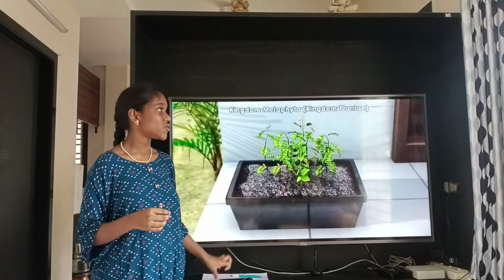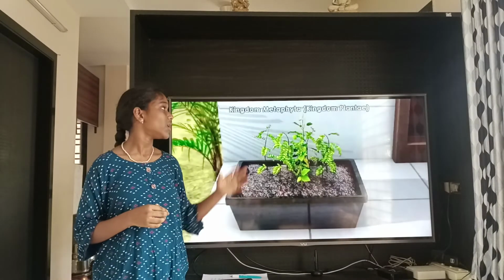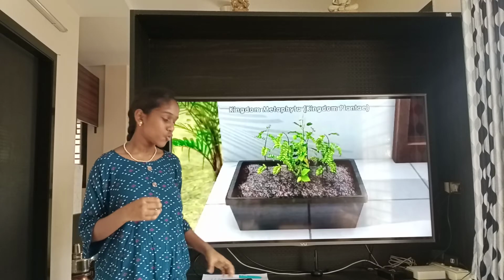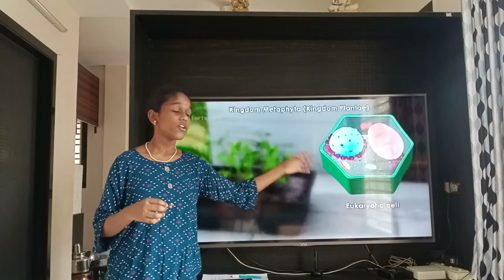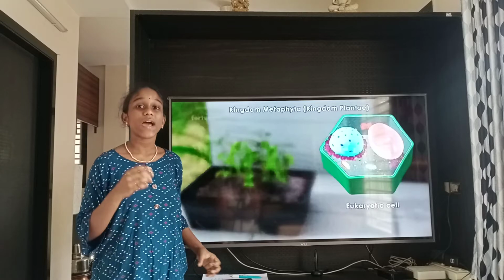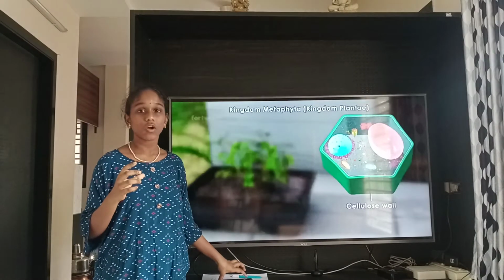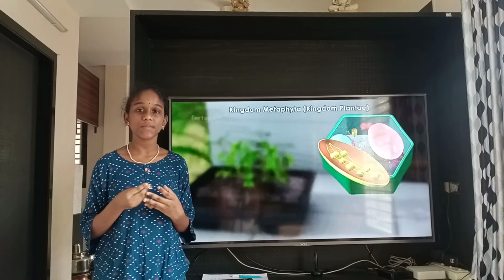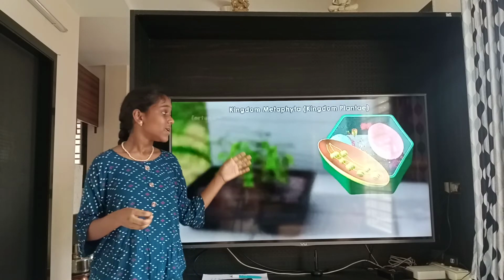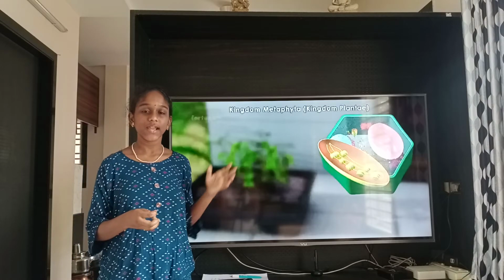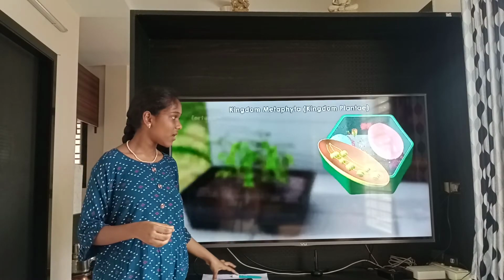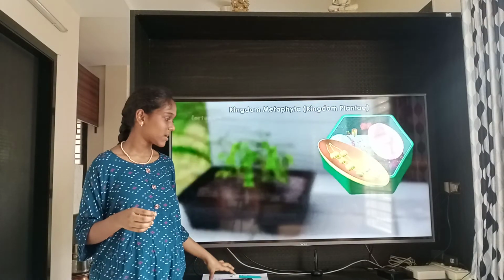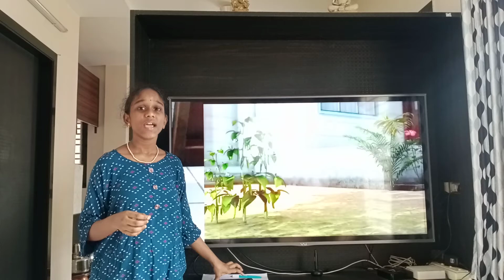And now let's know about the fourth kingdom, called Kingdom Metaphyta, also known as Kingdom Plantae. It has eukaryotic cells, which means it has a nucleus within it, and it also has a cellulose cell wall and chlorophyll, which helps in photosynthesis. It means it helps in making its own food. And as it makes its own food, it is autotrophic. Some of these Kingdom Plantae are herbs, shrubs and trees.